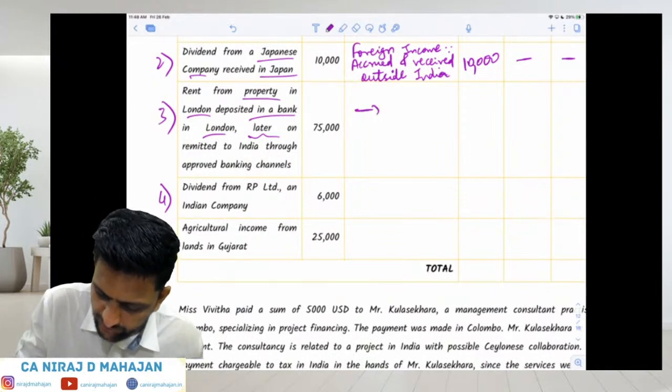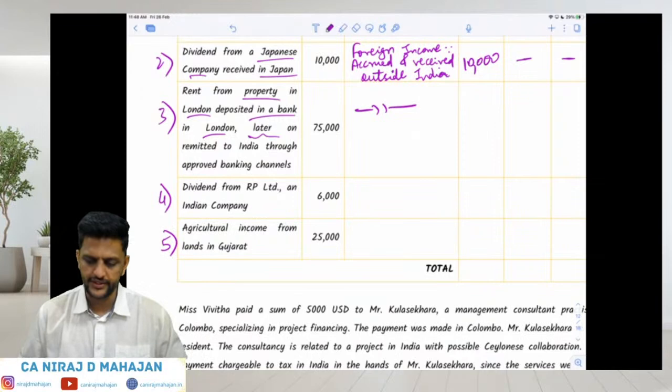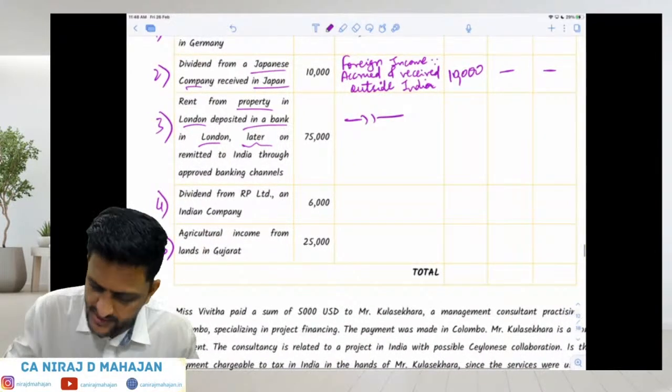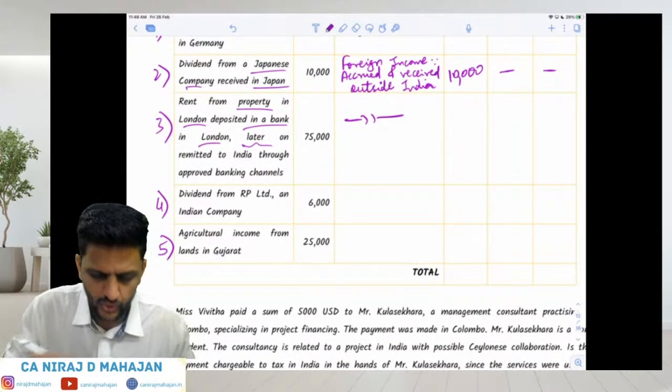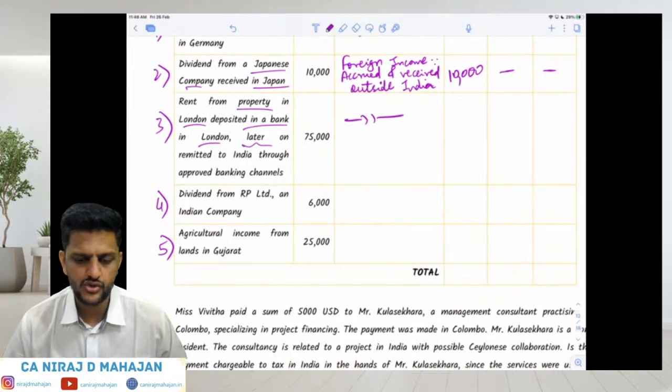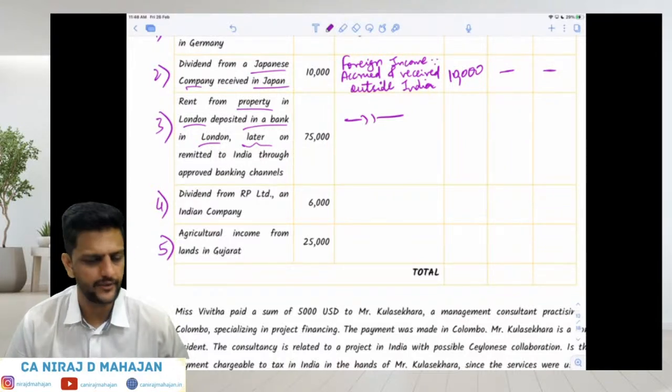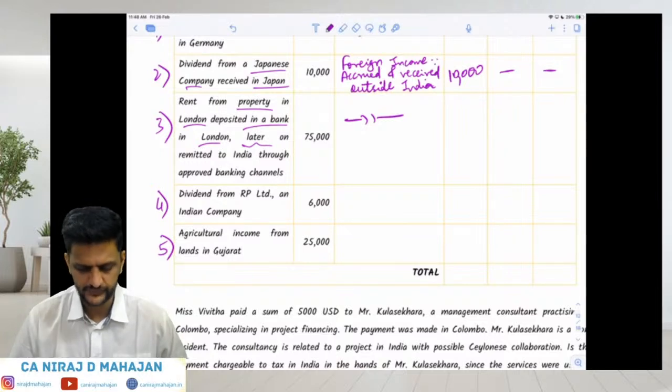So I'm writing the same thing. Foreign income accrued or received outside India, taxable only for ROR, 75,000. No, it is not received in India. It was later on transferred to India. So it is not important. It is foreign income.